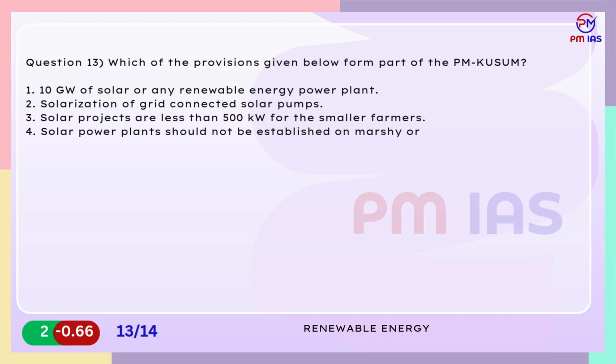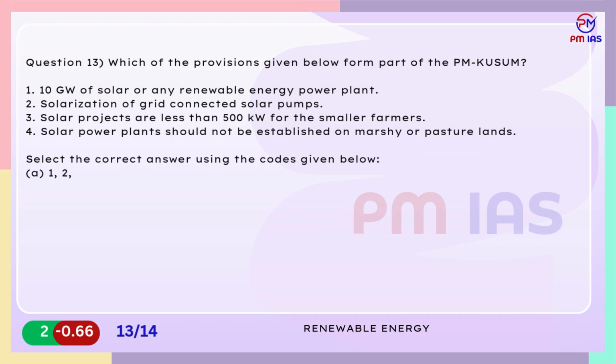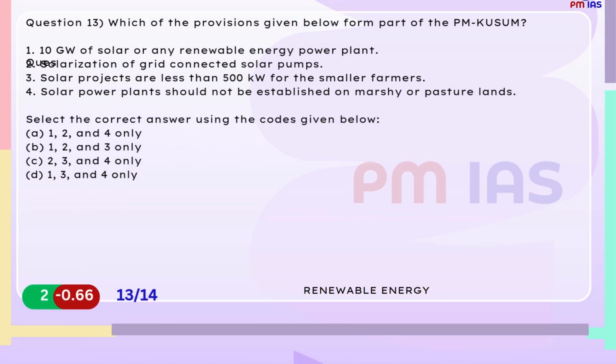Select the correct answer using the codes given below. A. 1, 2, and 4 only. B. 1, 2, and 3 only. C. 2, 3, and 4 only. D. 1, 3, and 4 only.